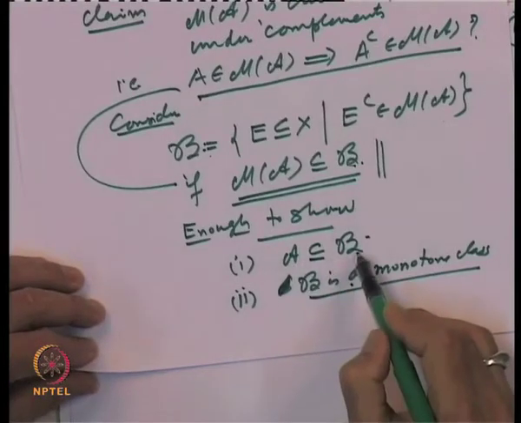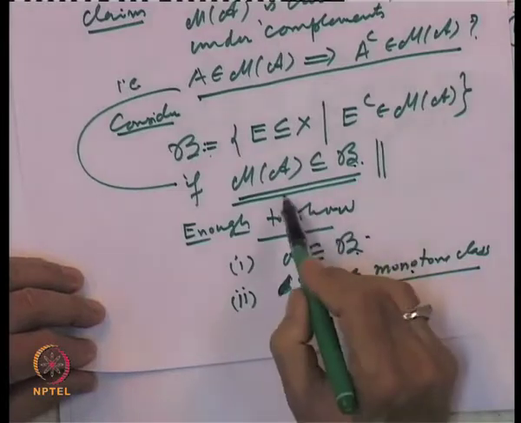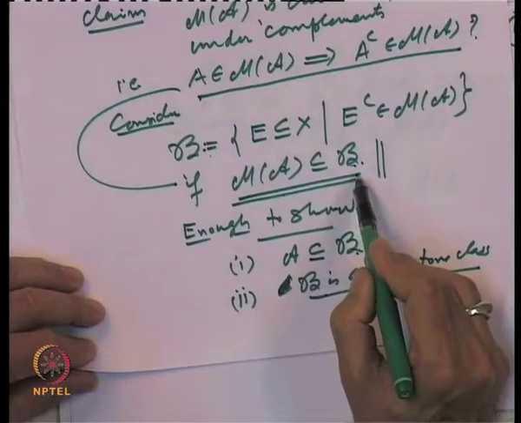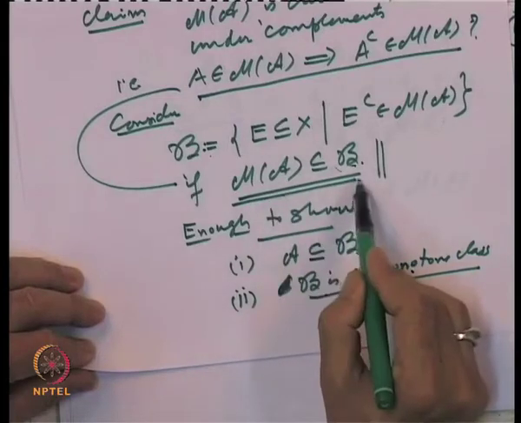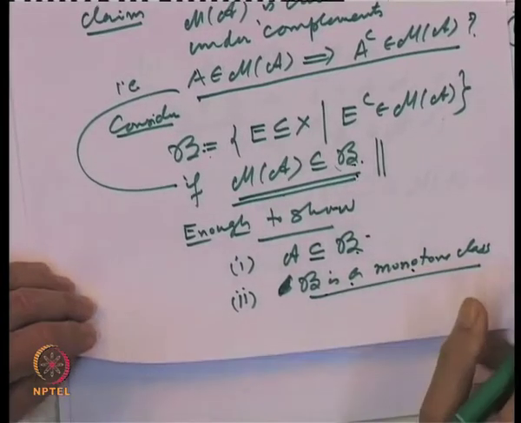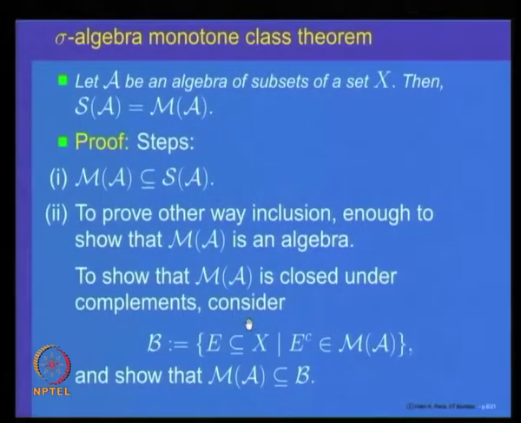So A is inside B, B is a monotone class, and that will prove that M of A is a subset of B, because this is a monotone class including A, so it must include the smallest one. That proves the first step of our claim, namely that the collection M of A is closed under complements. We wanted to show it is an algebra.